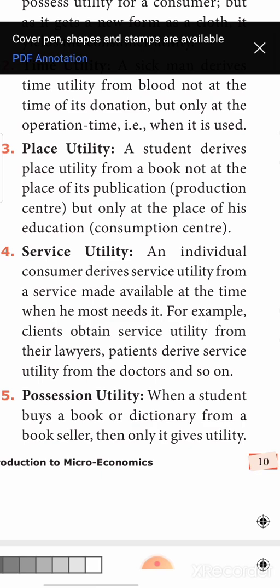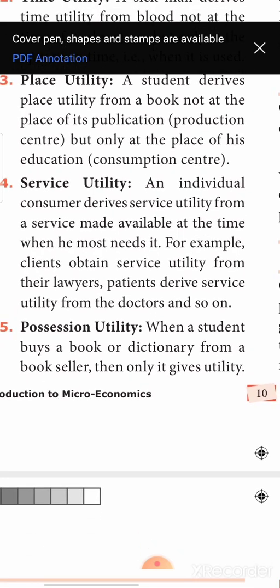An individual consumer derives service utility from the service made available at the time we need it the most. Only at the time we want that particular service do we utilize it. Otherwise, that service is of no use to us. The lawyer might be my very good friend, but only when I need his service will I be utilizing it. So, this you call service utility.